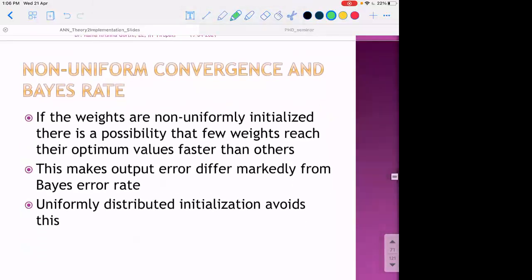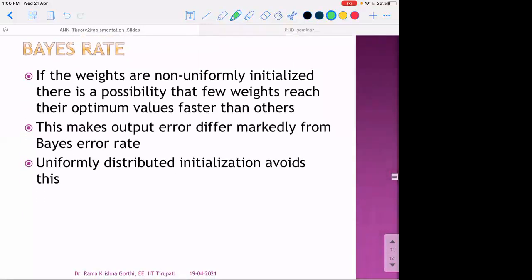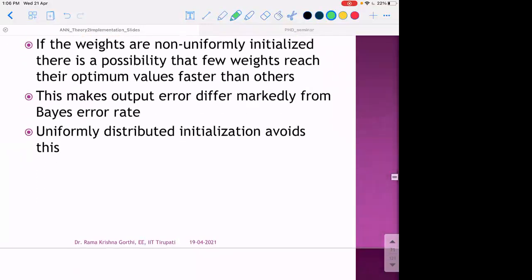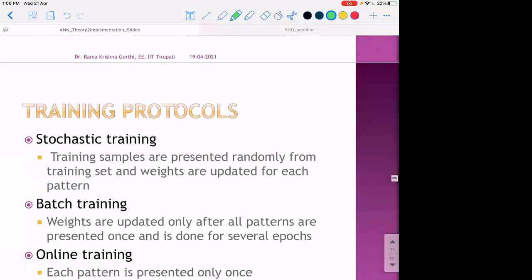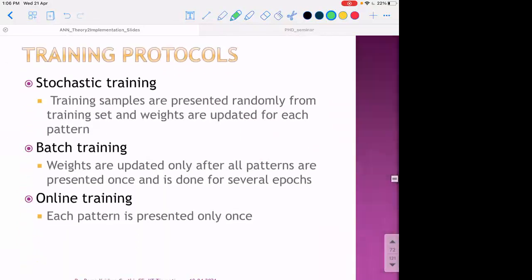If we don't appropriately initialize, the consequence is that the neural network may not converge to a reasonable local minima or a global minima, and hence it may converge at quite a different location or a suboptimal local minima, rather than converging to a better region in cost space. And hence this plays an important role.